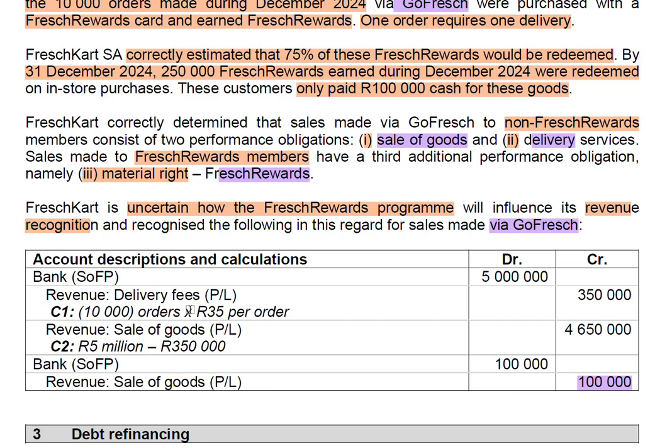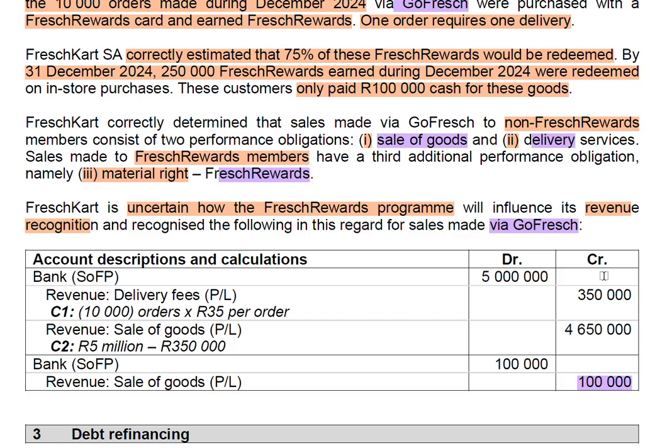The revenue for delivery, we know it's 10,000 orders times 35 per order, which gives us 350,000. And then the sales of goods is 5 million minus 350,000, which is this one minus this one. And then there is bank and revenue sales of 100,000. So it's this amount that we were told was paid by the reward program members.